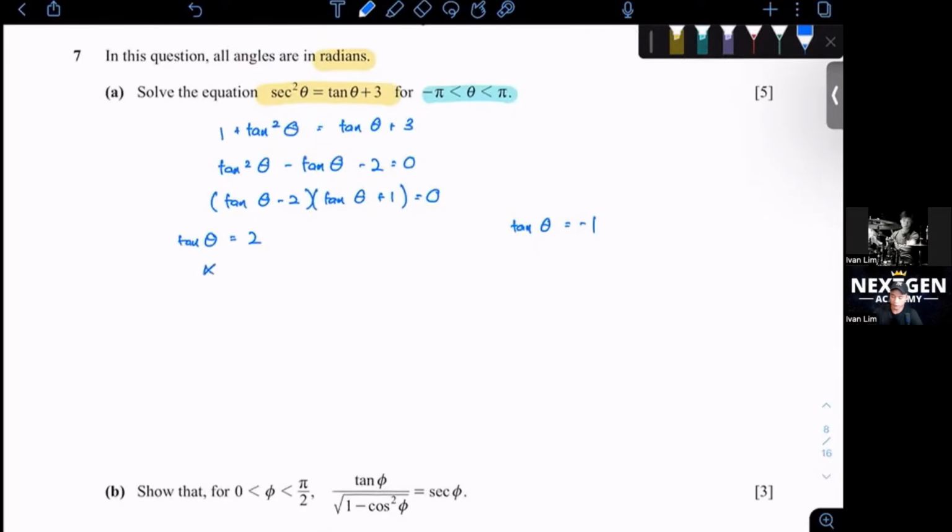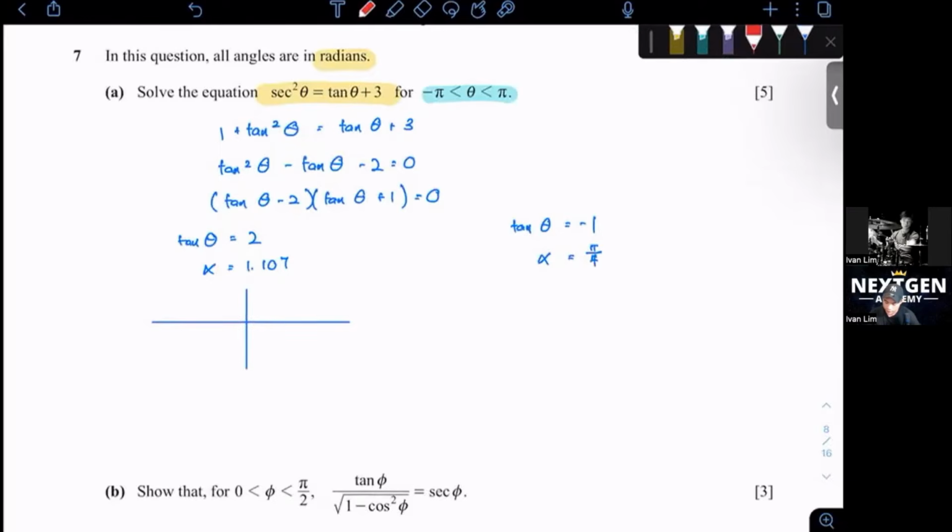So alpha for here, which is your base angle. You just go and inverse the tangent. You should get 1.107. And over here, you should get equals to pi over 4. Don't put the negative sign inside. So let's draw the ASTC graph. Come on, give me a straight line. For the ASTC graph, what do you get here?